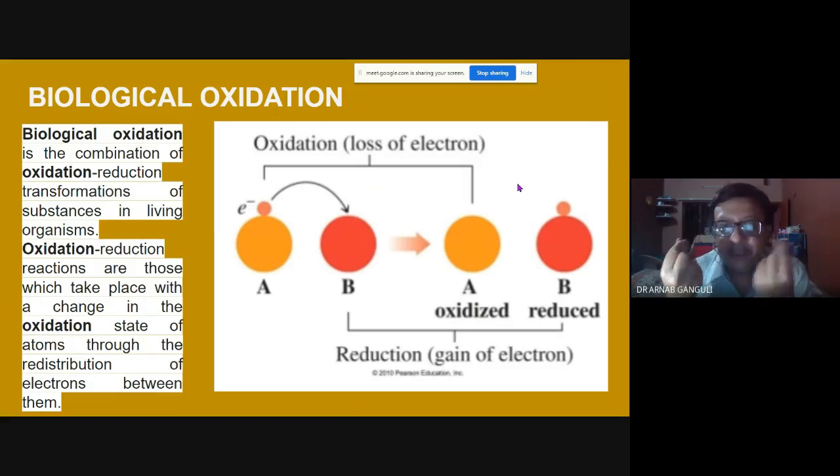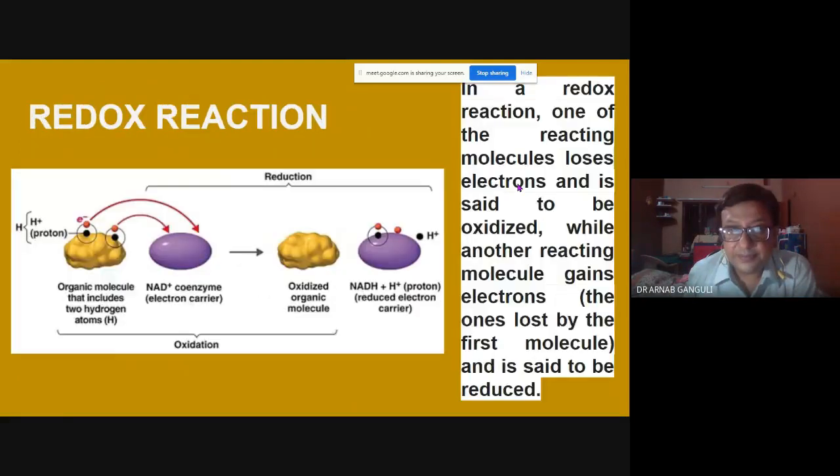This is something one can really appreciate. This happens in almost all the important steps you can find, especially in the energy making steps. These types of reactions are also called redox reactions.